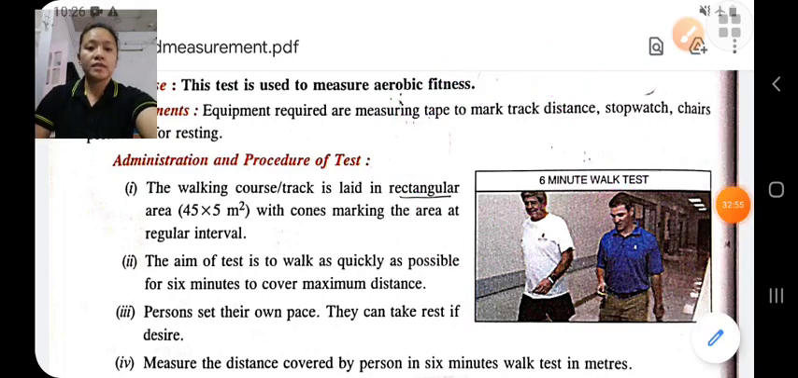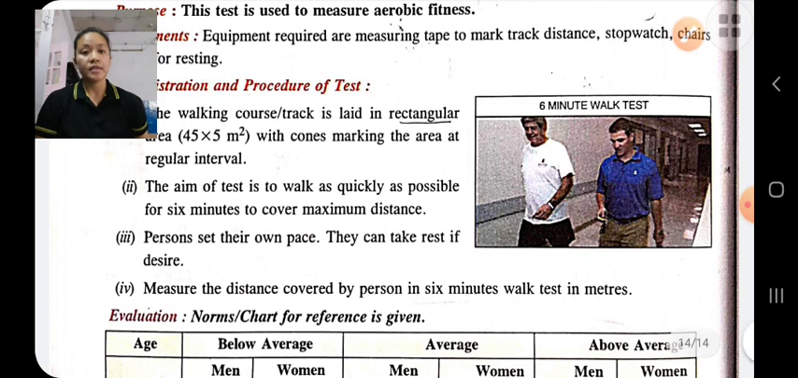The aim of this test is to walk as quickly as possible for 6 minutes to cover the maximum distance. The person sets his own speed. He is free to set his own speed. They can take rest if they want, and after the 6 minutes the distance covered by the person is measured in meters, and for evaluation the distance covered is compared with standard norms.